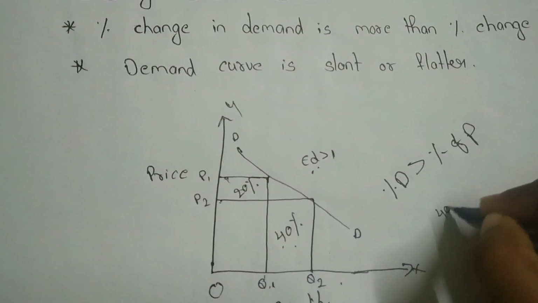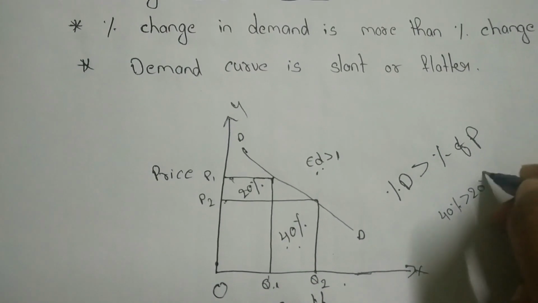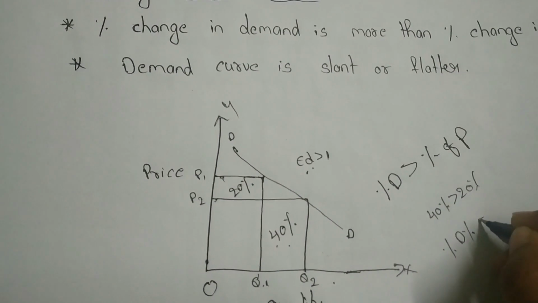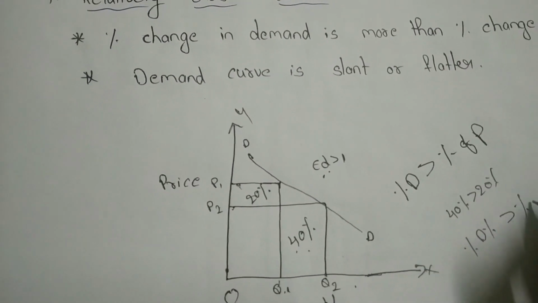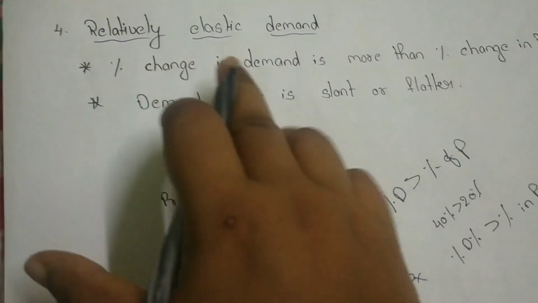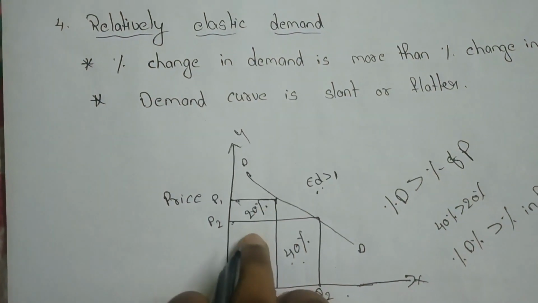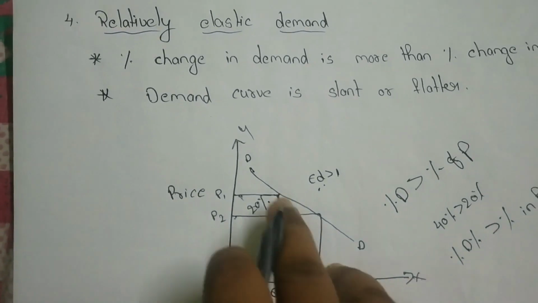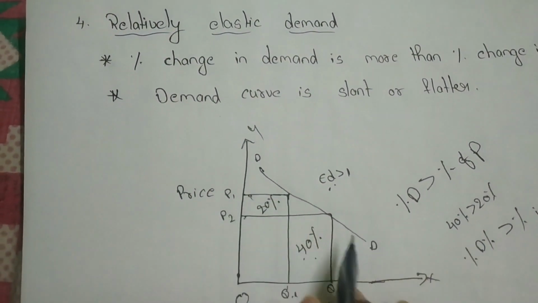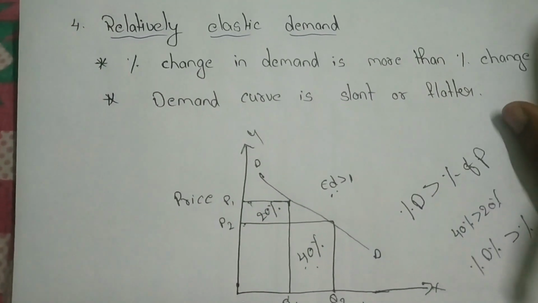So 40% is more than 20%. So the percentage change in demand is more than the percentage change in price. So in relatively elastic demand, the demand curve is flat, or flatter, here.